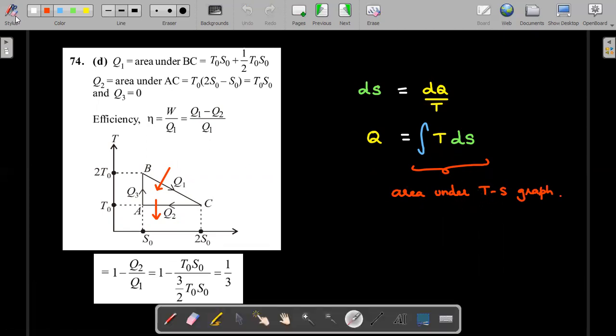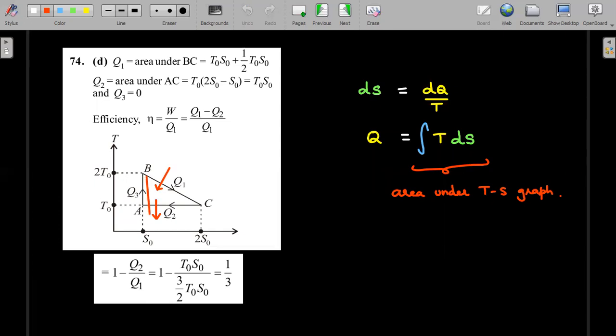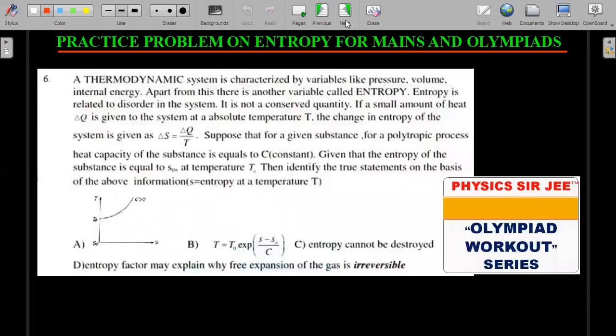So the required answer can be pictorially thought of as the area under this entire stuff, that is Q1, the area under the entire BC graph like this. Okay, I'll erase that. And then Q2 would be the area under the AC graph, which is up till here like this. So the area under the rectangle and the trapezium, that ratio is being asked here. That ratio gives you 2 by 3, and therefore 1 minus 2 by 3 gives you 1 by 3. I hope you appreciate this way of calculating the efficiency using the entropy graph.